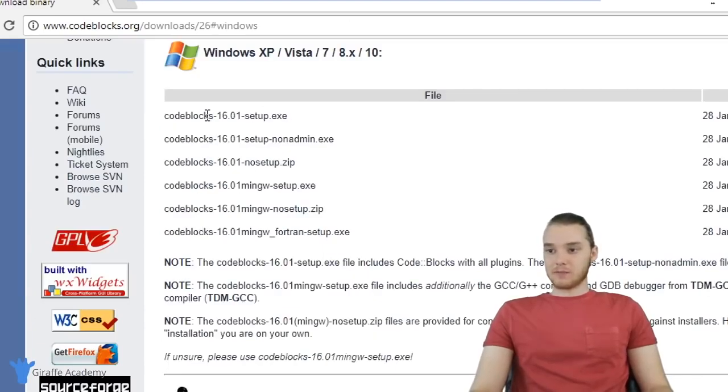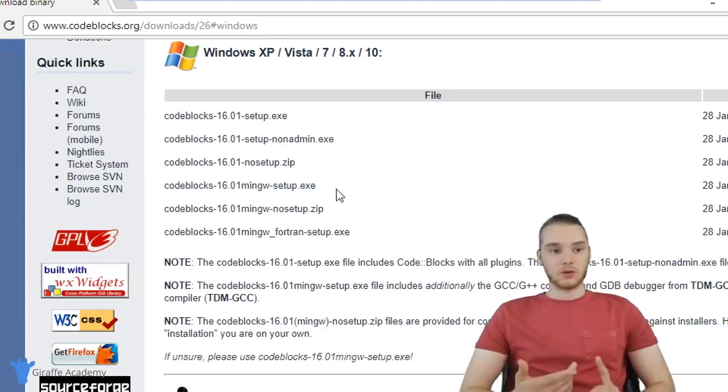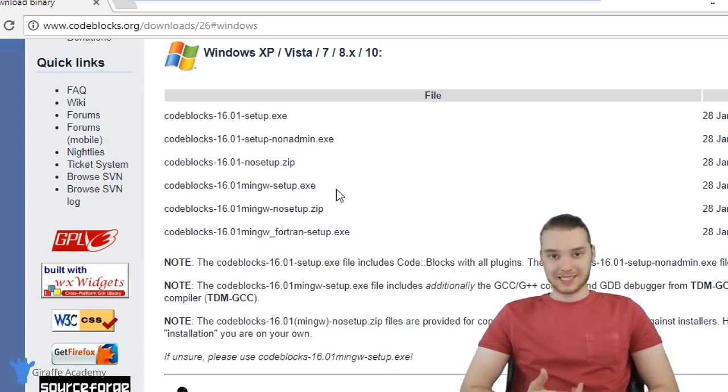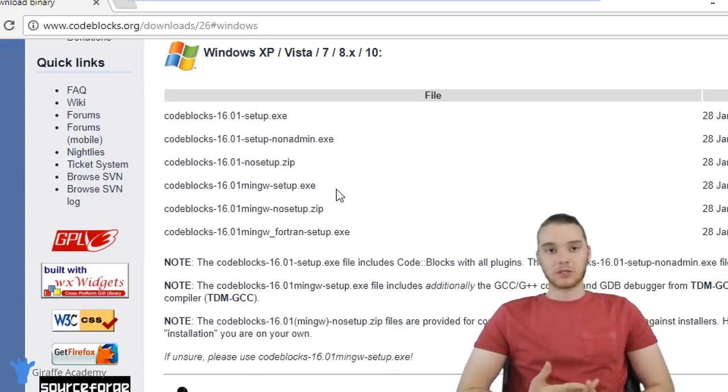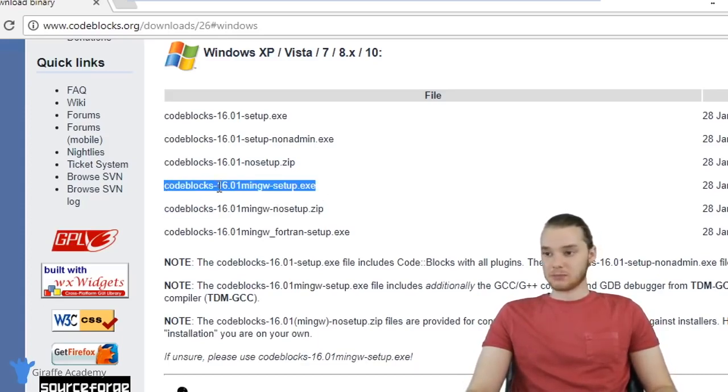And over here, you'll see there's a bunch of these different options. So what we're going to do is download this one over here that says CodeBlocks 16.01 MinGW Setup. And what's cool about this is it's going to include not only the CodeBlocks text editor, but also that C++ compiler that I was talking about. So we can download both of those things in this one download for CodeBlocks. This is the easiest way to do this as a beginner.